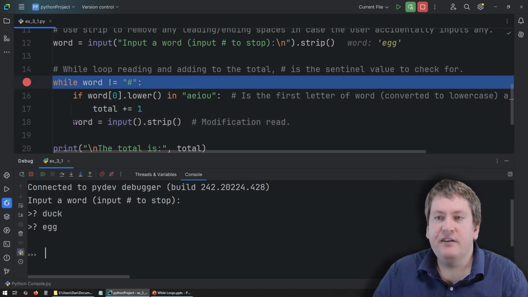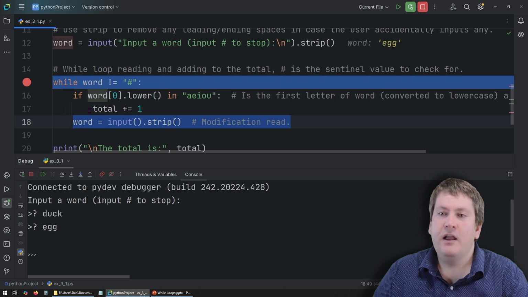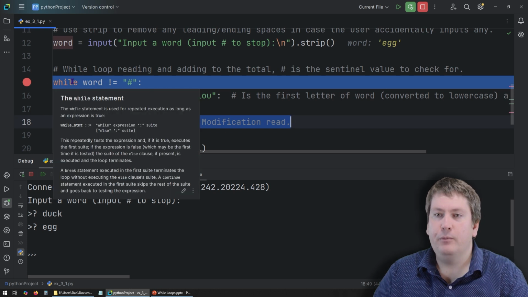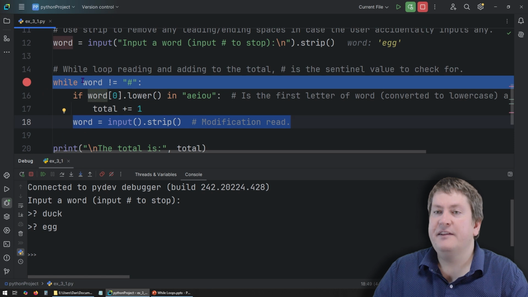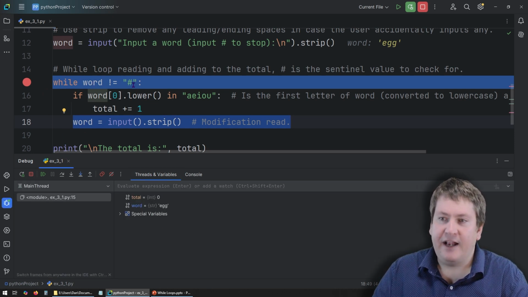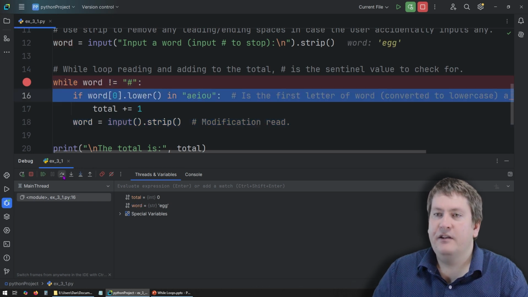So what has happened is since we're at the end of this code block now, we jump back up to the start of the loop. Python knows we're at the end of this code block because there's no more lines that are indented to the same level. Since there's no more lines, that means we go back and restart the loop. In this case, it's going to be checking if egg is not equal to the hash symbol. You can see word is now equal to egg because our modification read updated it. So we'll go in, we're going to run the loop again, and now we are checking if the first letter of egg converted to lowercase is in A, E, I, O, U.